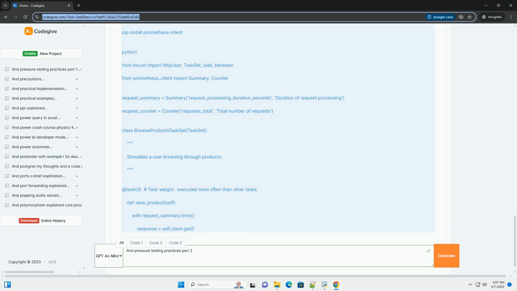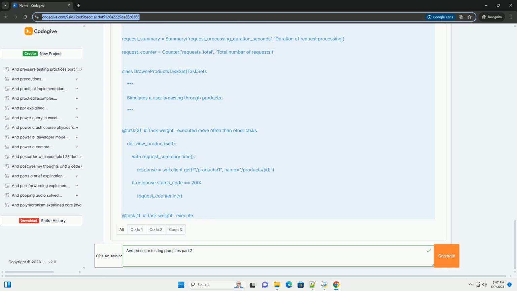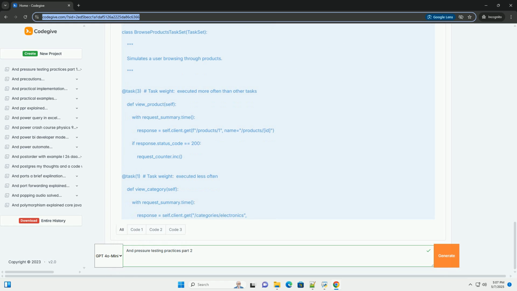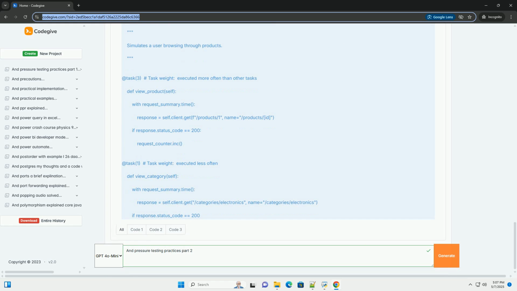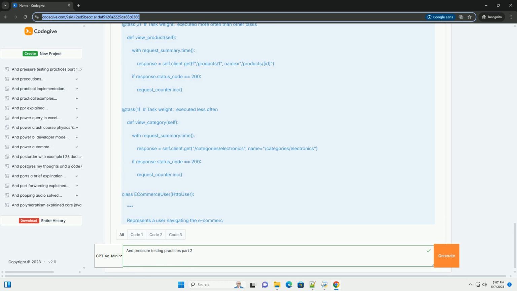Part 2: Building a Load Testing Framework. In this section, we'll focus on building a framework using Python and Locust, a powerful and scalable open-source load testing tool. We'll cover: 1. Installation and setup. Installing Locust and necessary dependencies.